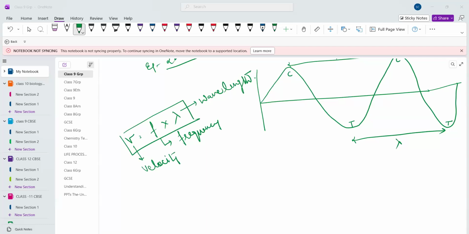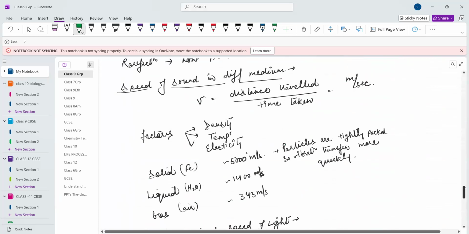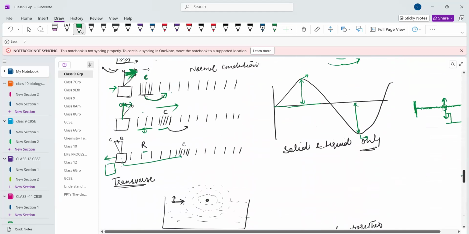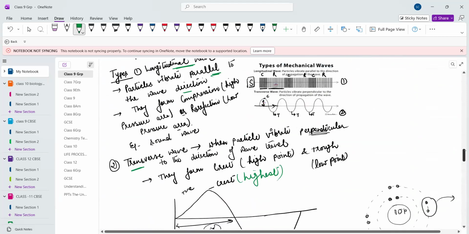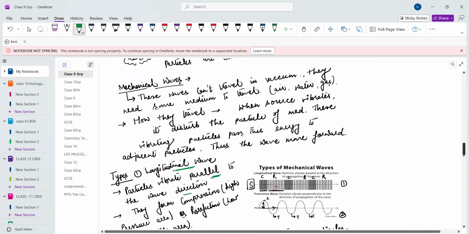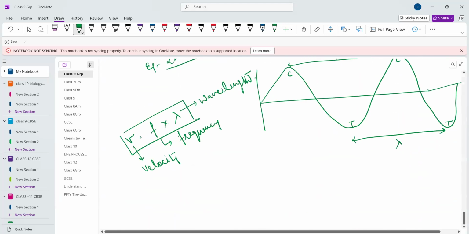So, Gagana, your doubts are clear now? Yes, ma'am. All the things, properties and transverse waves, longitudinal waves, all these things. Yes, ma'am, clear. Okay, good. Then we'll continue the chapter next class. Okay, ma'am. What is left in the chapter, ma'am? Now we have infrasonic, ultrasonic, and echo and sonar.